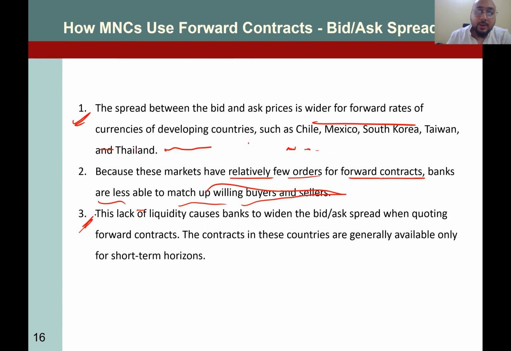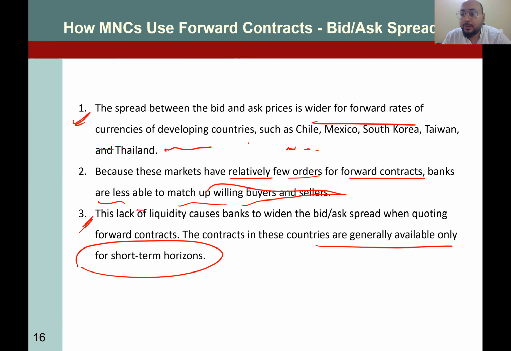So this lack of liquidity causes banks to widen the bid-ask spread when quoting forward contracts. The contracts in these countries are generally available on short-term horizons. So the idea is that you enter into a contract to import from a country whose currency is not very famous. Not many people want to buy or sell that currency, there is no huge volume of currencies having transactions on a day-to-day basis.